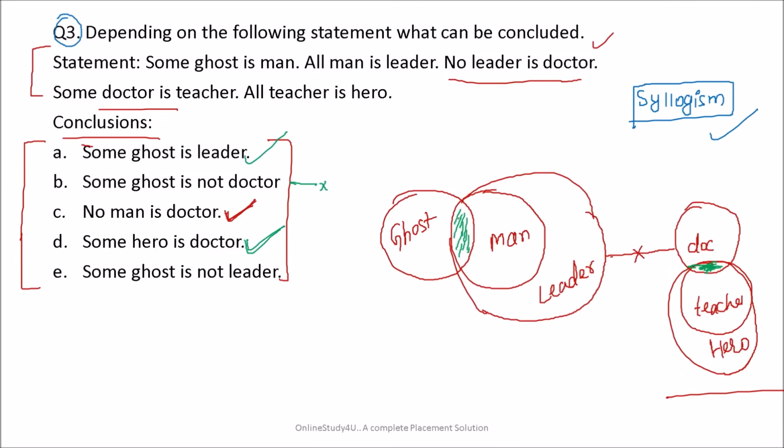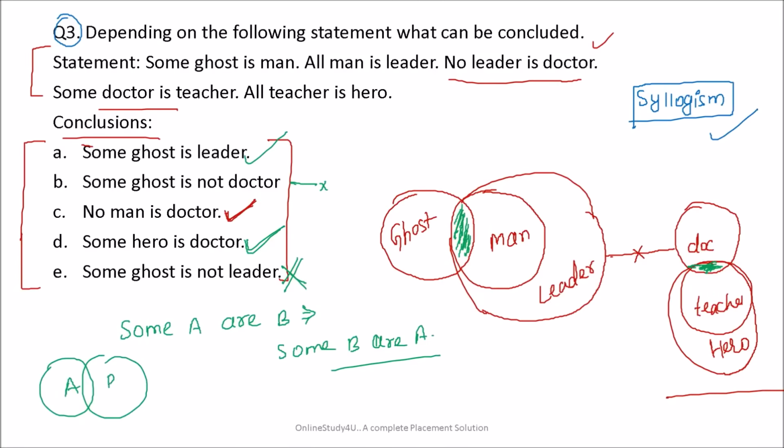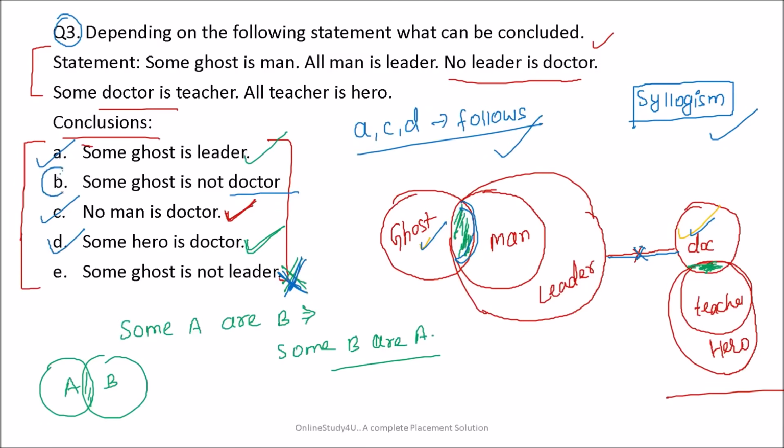Some ghost is not leader. Friends, some ghost is leader. When some ghost is leader, then this statement is wrong. I have discussed this with you before also. Some A are B means you can say some B are A. Nothing else you can say. Because some ghost are not leader is not a definite statement here. Some A are B means some portion of A is B. Then you can say some portion of B is A. You cannot say some A are not B and some B are not A. That will become false.